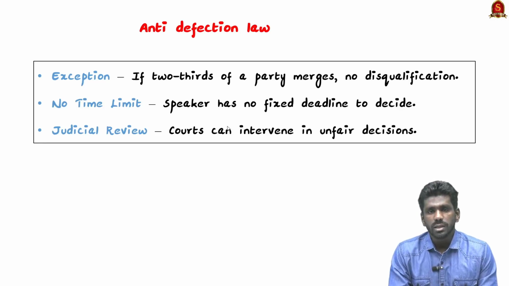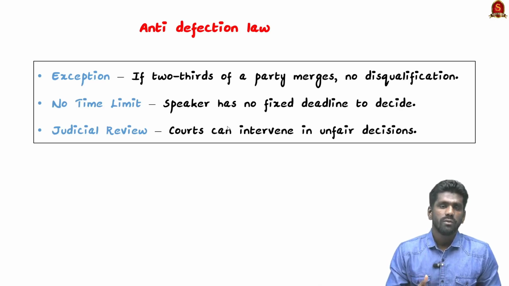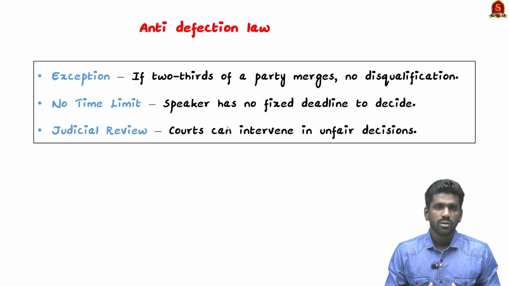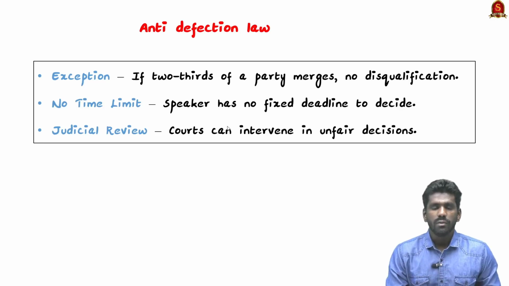One of the major concerns regarding the Anti-Defection Law is the lack of a time limit for the Speaker to decide on the disqualification petition. So there is no time limit for the Speaker on when to decide on the disqualification petition. So this has led to cases where Speakers delay decisions. Sometimes they also benefit the ruling party. Even though the presiding officer's decision is considered final, it is subject to judicial review. So this is an important point.